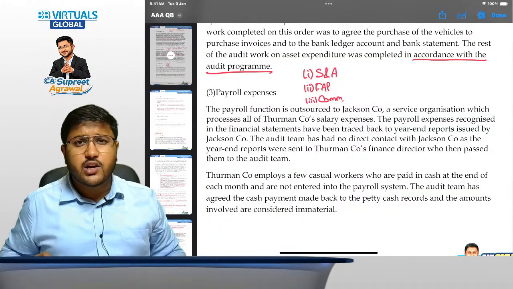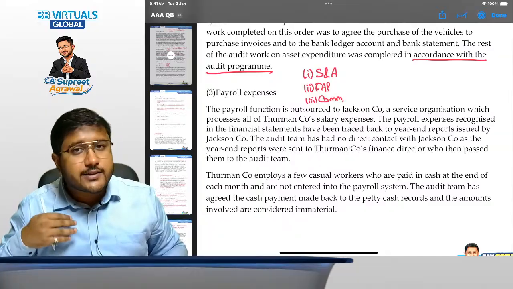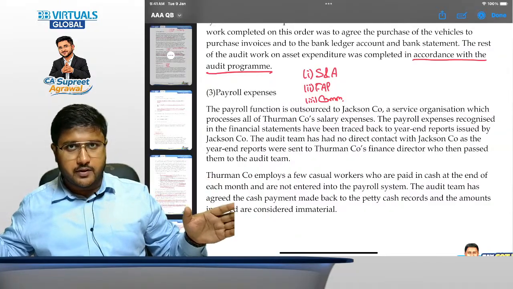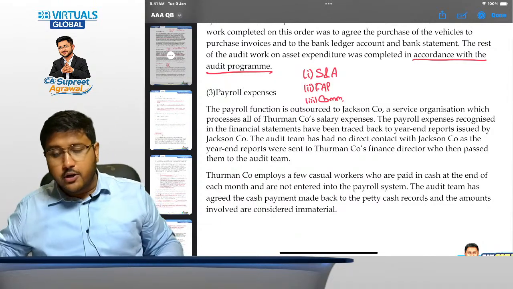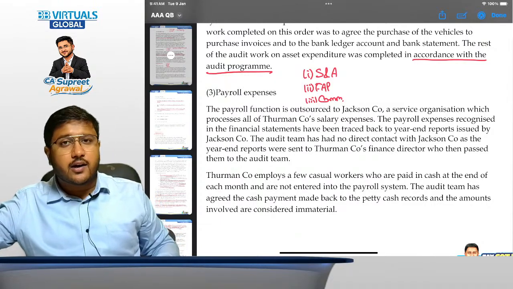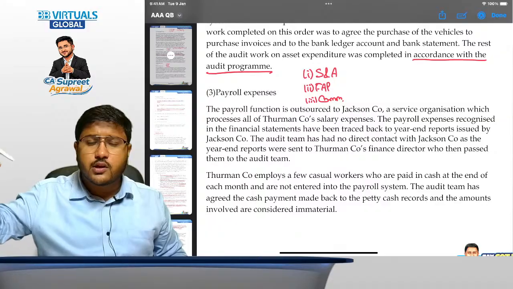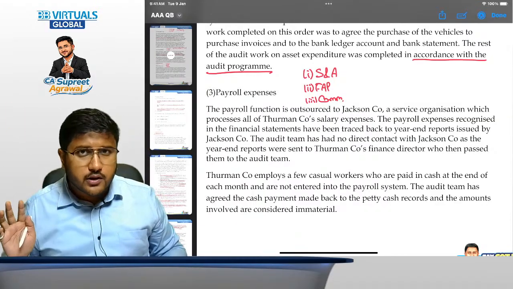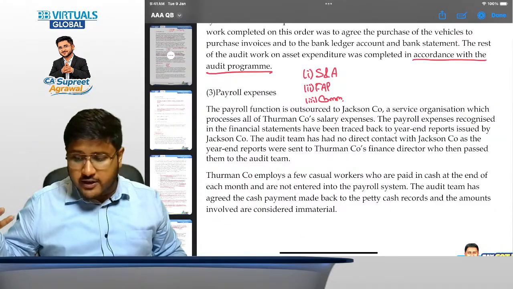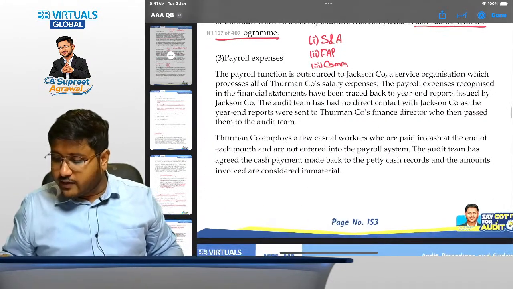It's not correct. What you should do is obtain an understanding of the relationship between these two. You should obtain that type 2 report also that we have discussed. You should evaluate whether the outsourced person has the relevant competency to perform this particular task. What is the qualification that they have? All of these things are very, very important.